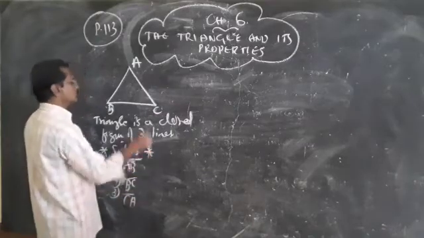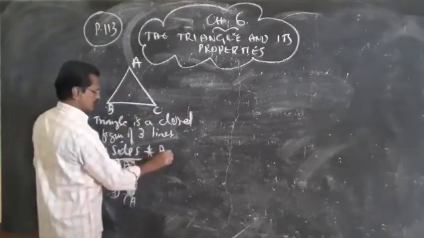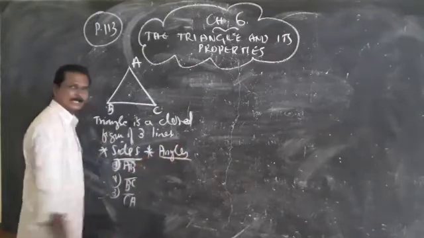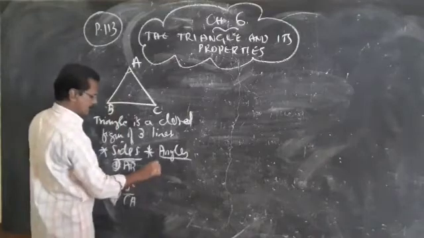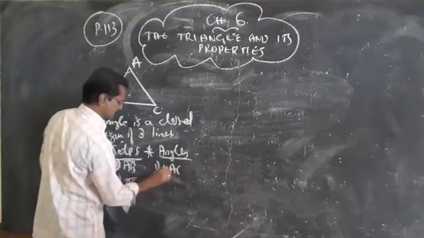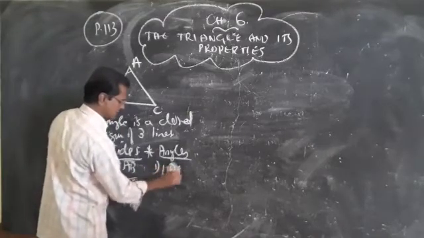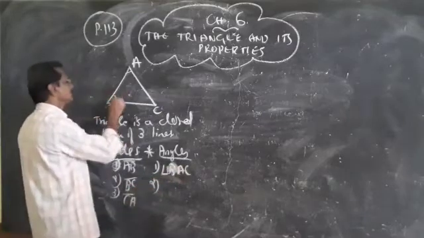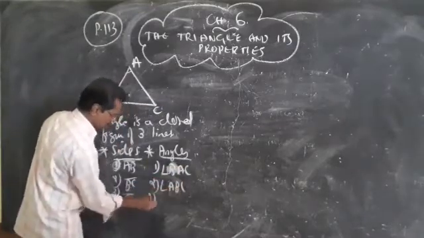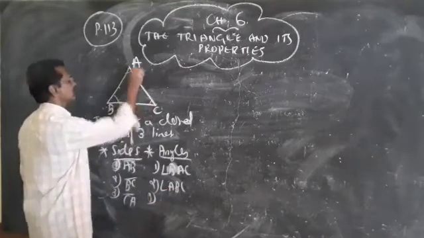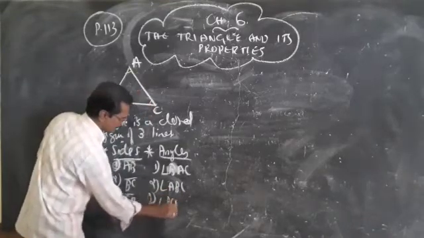And it has three angles. Which are the three angles? Angle A, that is angle BAC. The second one is angle B, that is angle ABC. And the third one is angle C, that is angle BCA.